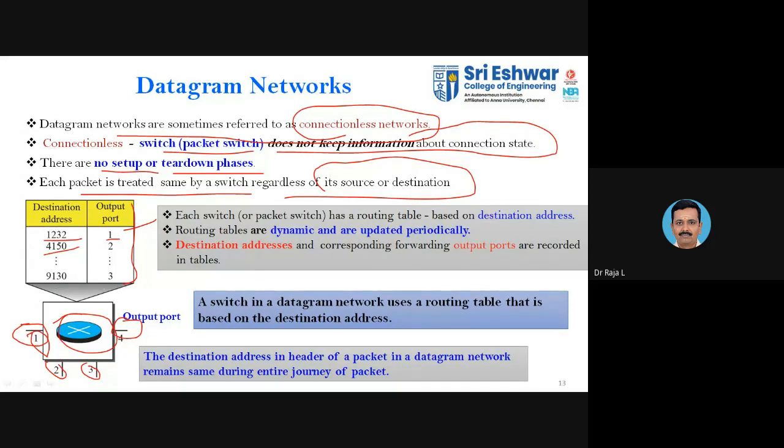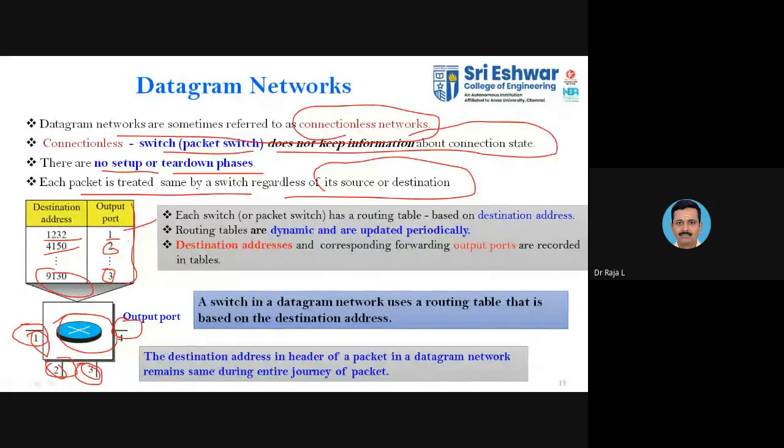For each and every case we may have a different destination address. For example, port 3 has the address 9130, port 2 may have the address 4150, and for 1 we have 1232 as the address. Normally we refer with the address.